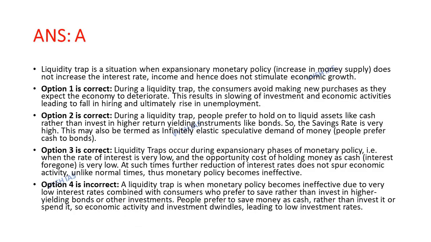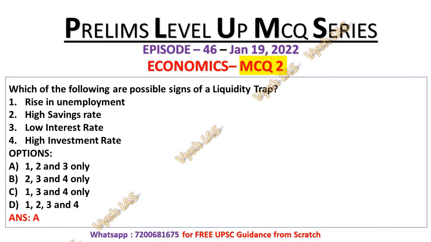Now look into statement number 3. It is also correct. Liquidity trap occurs during the expansionary phase of monetary policy, as I already explained in the concept of liquidity trap. The rate of interest is very low and the opportunity cost of holding money as cash is very low. At such times, further reduction of interest rate does not spur economic activity unlike normal times, thus monetary policy becomes ineffective. That's why statement number 3 is also correct. Here we are talking about low interest rate.